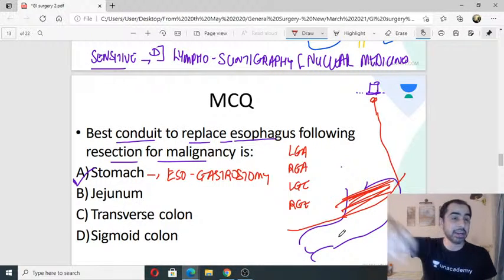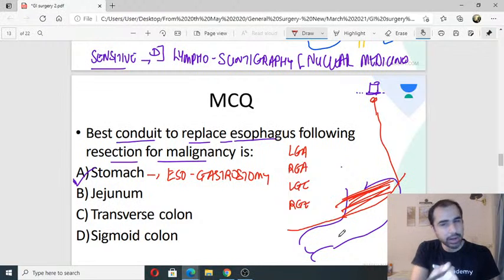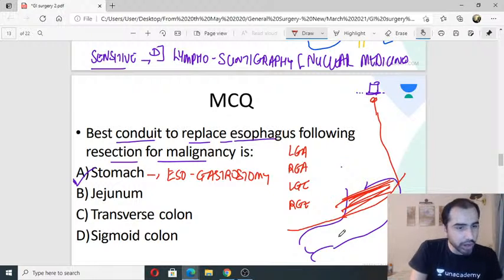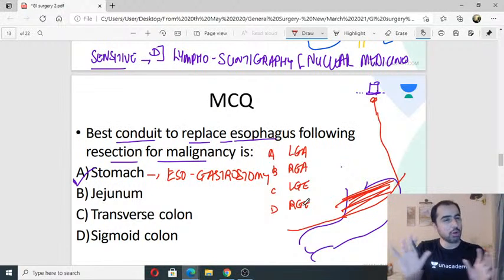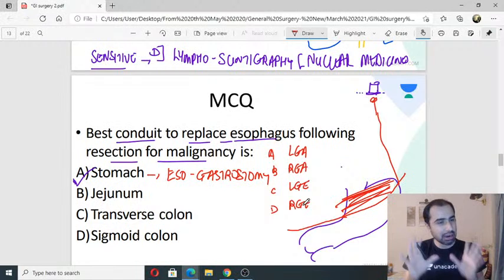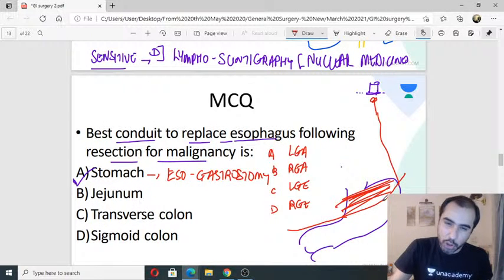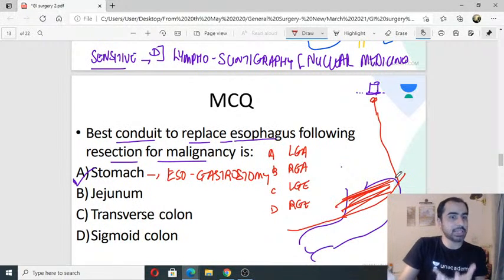Because I am taking it away, pedicle flap. So it needs a vascular pedicle. Which vascular pedicle will sustain it? Now these are the 4 options. Now this is MCQ time. You have to pick one. A, B, C, D. Left gastric, right gastric, left gastroepiploic, right gastroepiploic. It's all common sense. There is no mugging in this. Once you know your tube is going to be made like this, because this is the way I will get maximum length, isn't it? Very good.